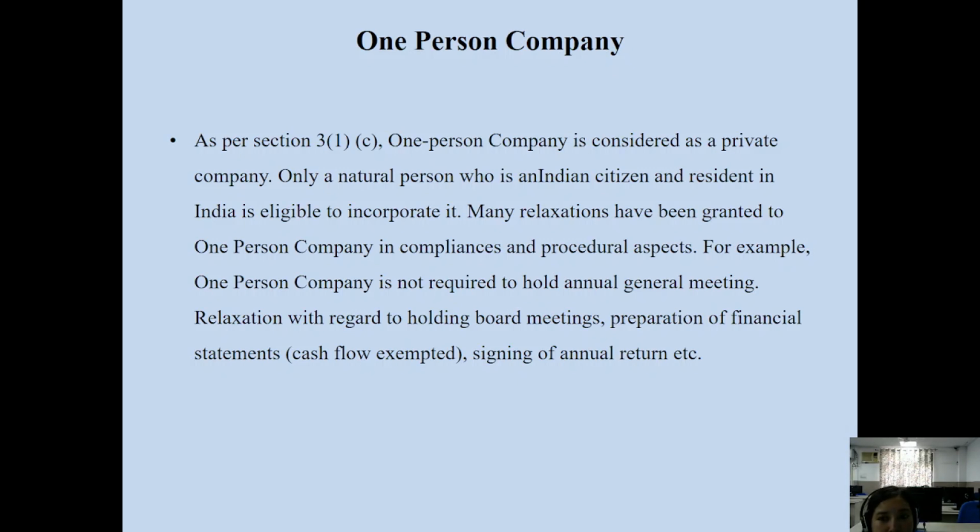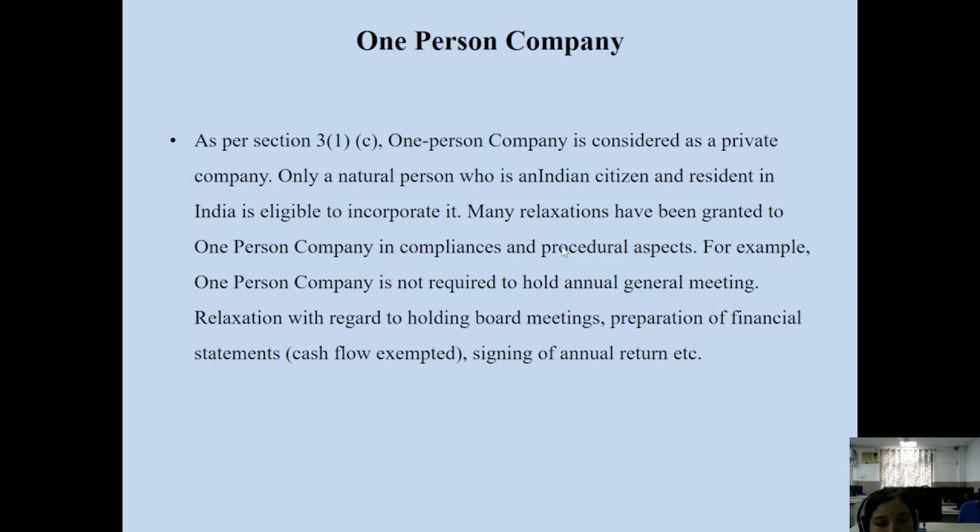So a one-person company is also considered a private company, because this is formed by one person as a member. Although there are other persons besides that one person, his wife, his sons and daughters, and blood relations, this is formed by one person. So there are certain relaxations and exemptions granted under the Companies Act to a one-person company in respect of the compliance and procedural aspects for its formation. For example, a one-person company is not required to hold an annual general meeting.